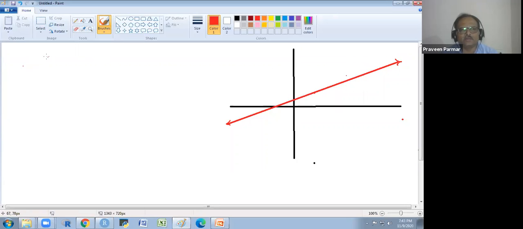Suppose we are writing in this way: y is equal to beta 0 plus beta 1 x1 plus beta 2 x2 and so on, up to beta k xk. Got it? And this is our predictive model.